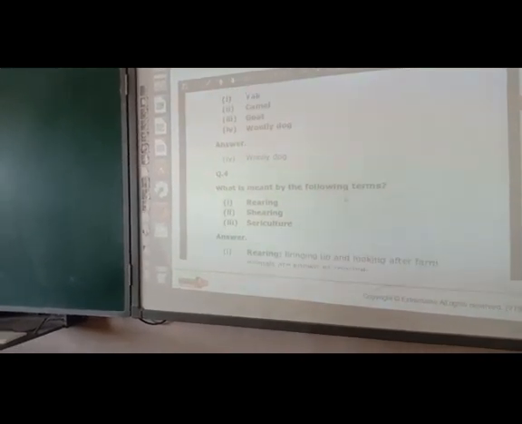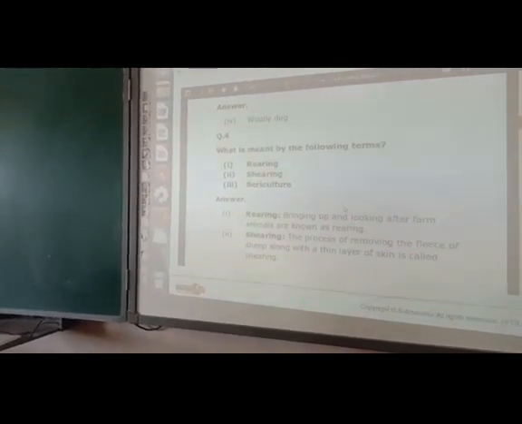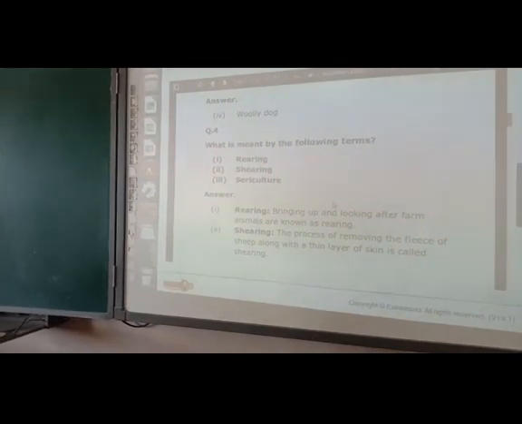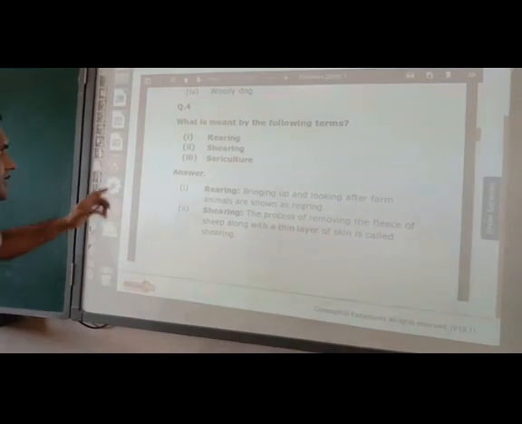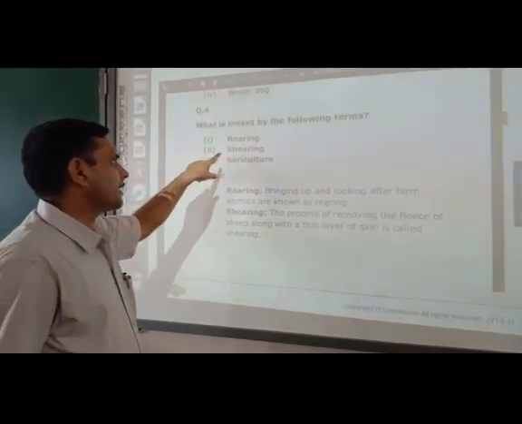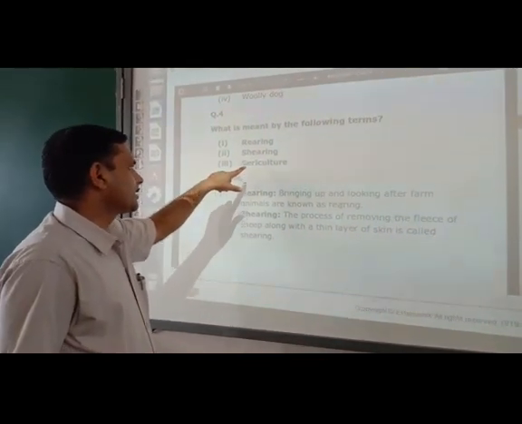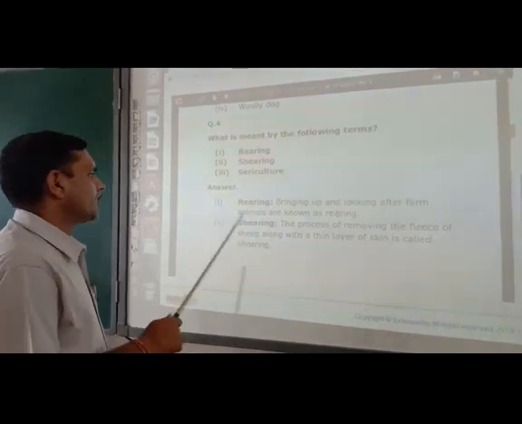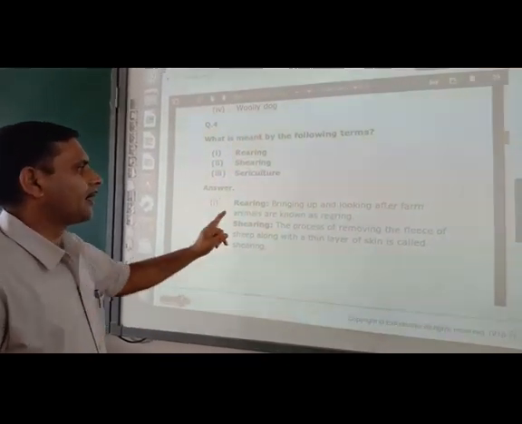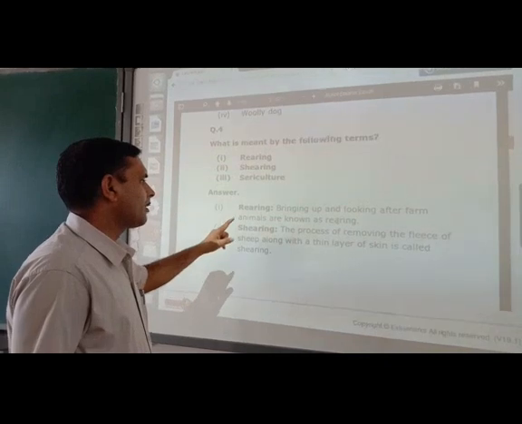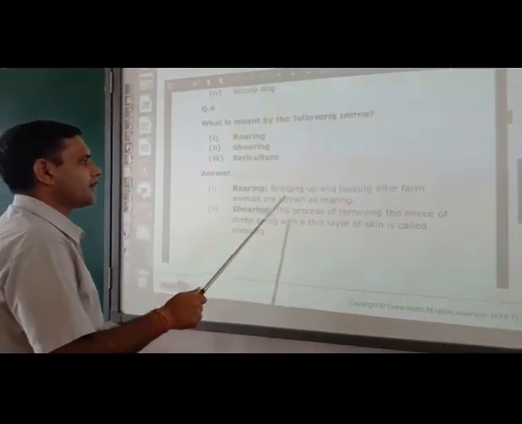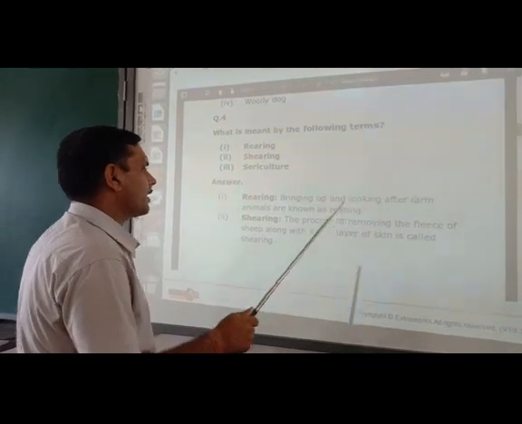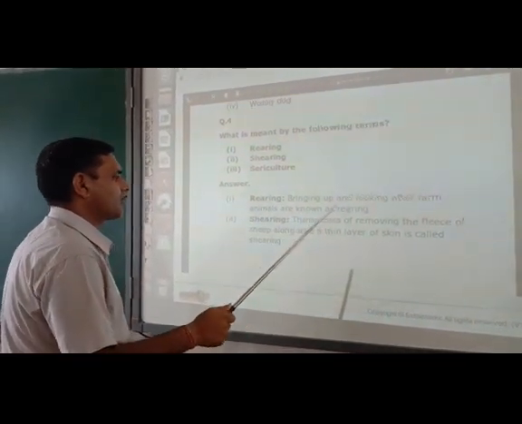Now question number 4. What is meant by the following terms? So already I have explained. Once again you can write their answers. First one is rearing, second one is shearing, third one is sericulture. So what is rearing? Bringing up and looking after farm animals is known as rearing.